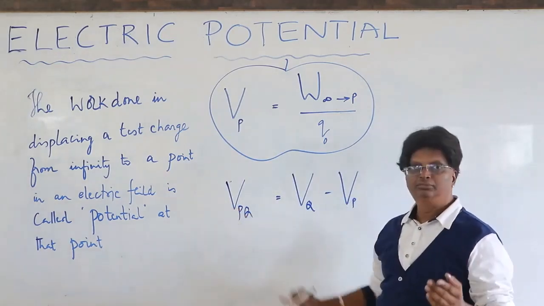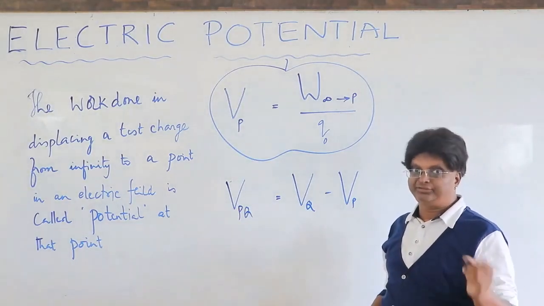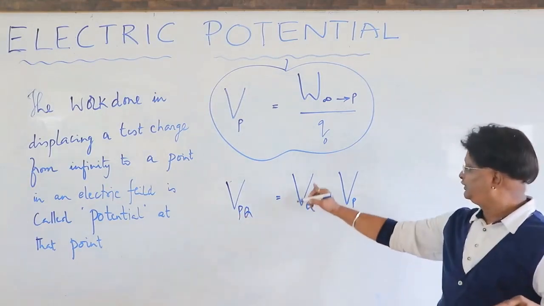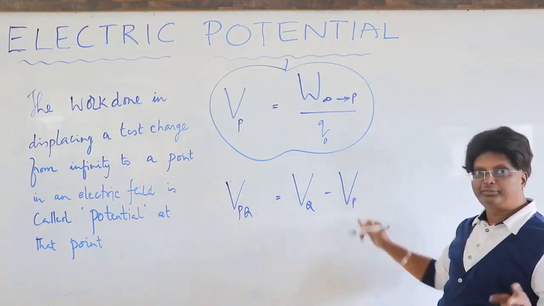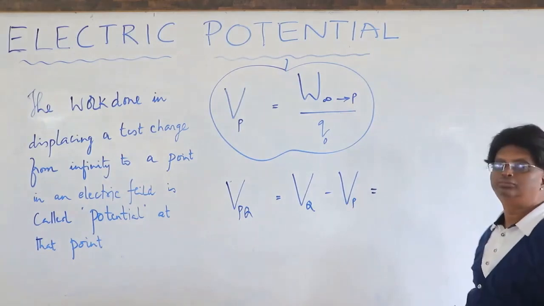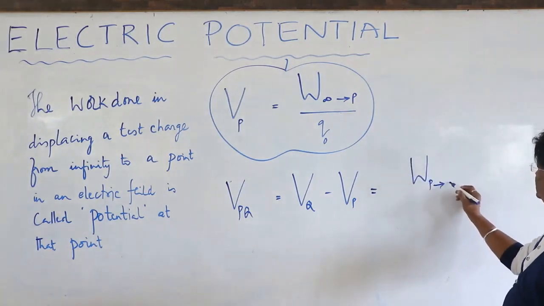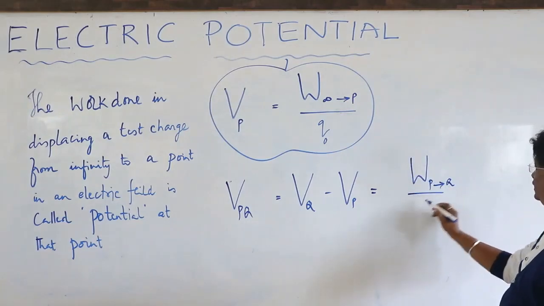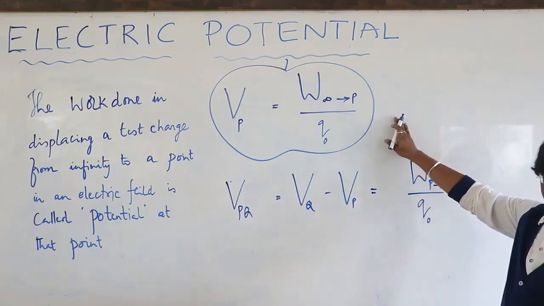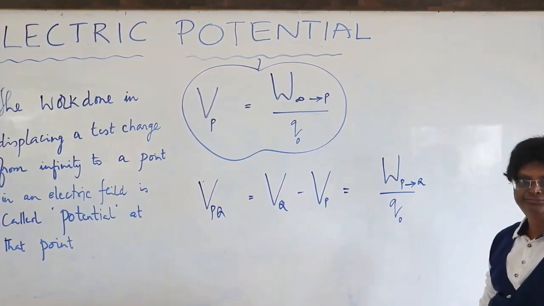Here VPQ conveys a meaning that the charged particle is now displaced from P to Q. In such case, this is what is VQ, the final point minus initial point, the potential difference, right? VQ minus VP equal to the work done in moving the charge from P to Q by Q naught. This is potential at a point, or this is potential difference between 2 points.